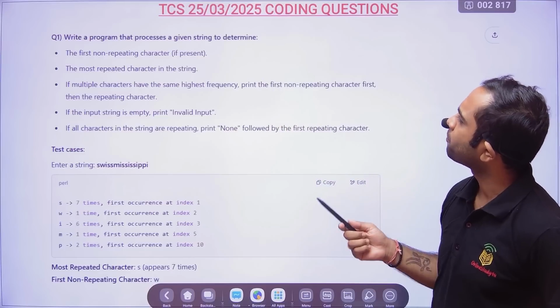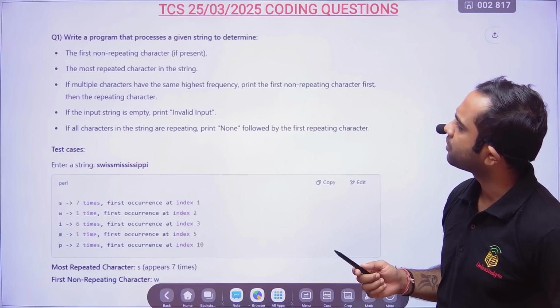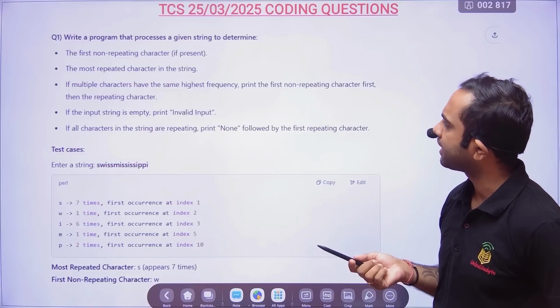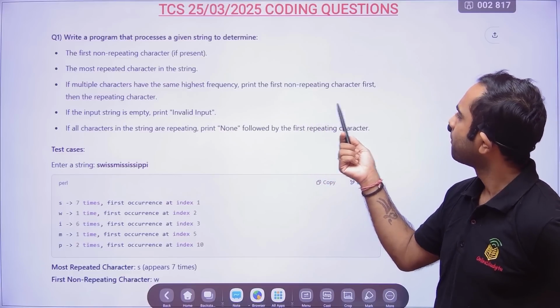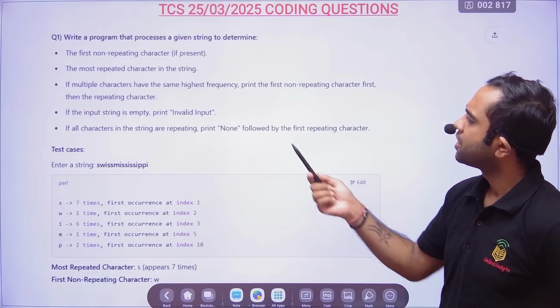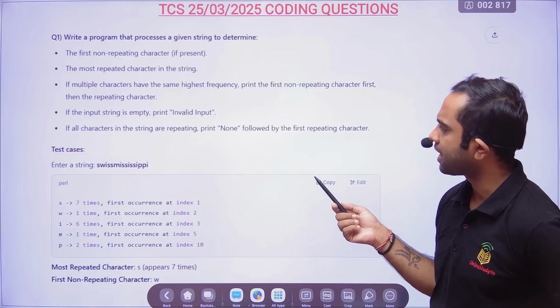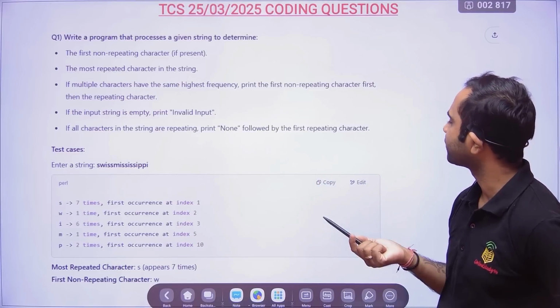Write a program that processes a given string to determine the first non-repeating character and represent the most repeated character in the string. If multiple characters have the same highest frequency, print the first non-repeating character first, then the repeating character. If the input string is empty, print invalid input. If all characters in the string are repeating, print none followed by the first repeating character.